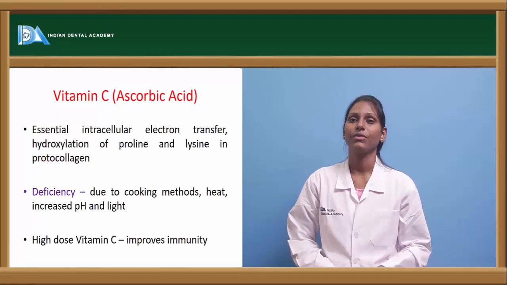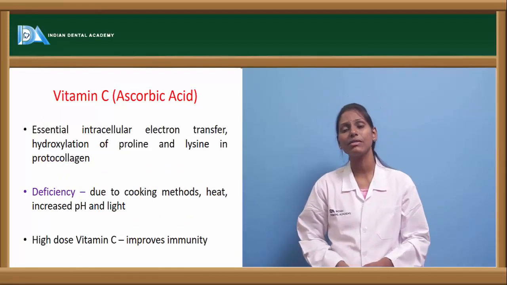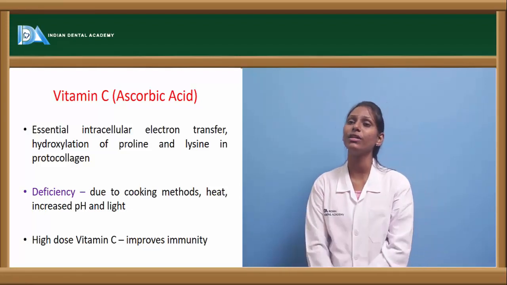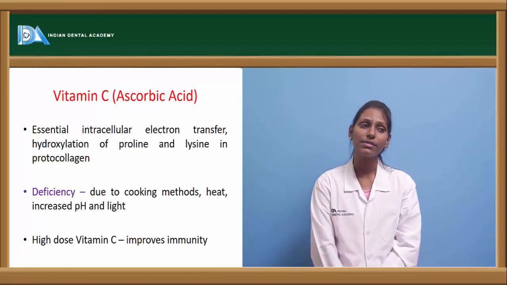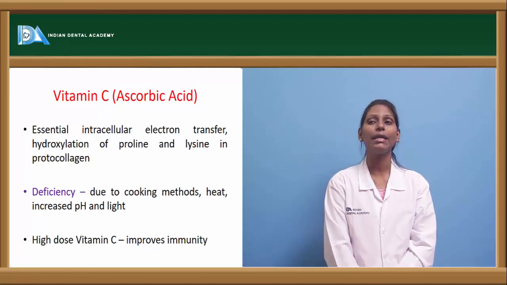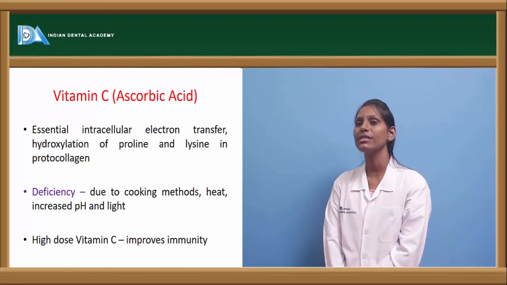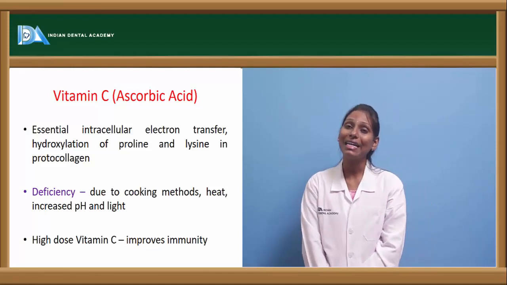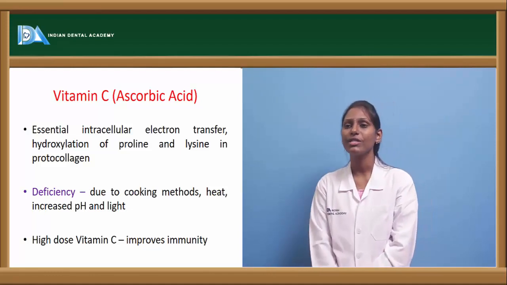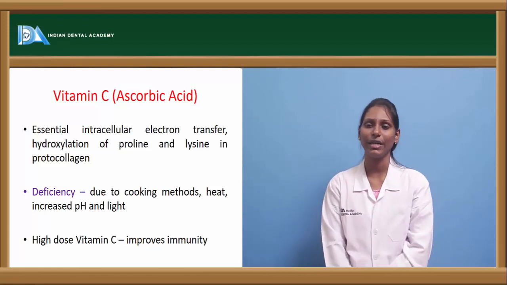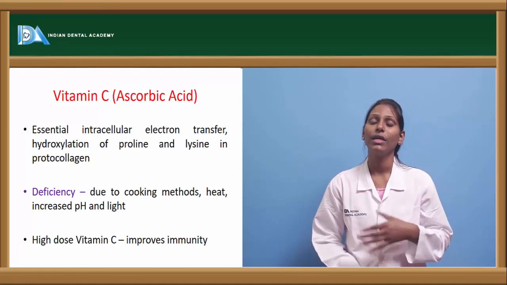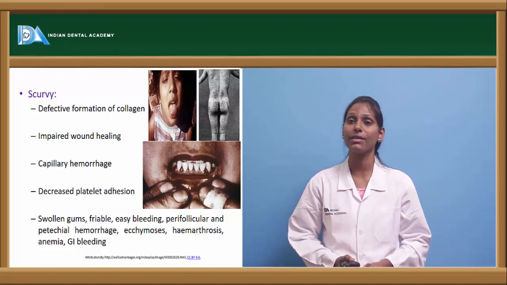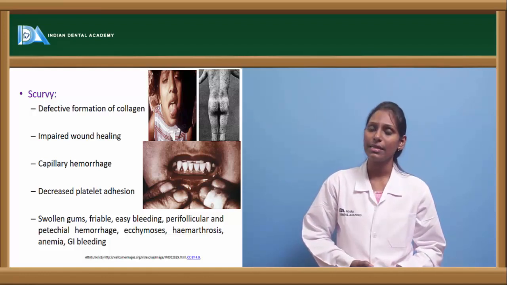Now coming to vitamin C, that is ascorbic acid. As we all know, vitamin C is very essential in maintaining collagen integrity. It is essential for intracellular electron transfer, and for hydroxylation of proline and lysine in procollagen. Deficiency of vitamin C is usually due to improper cooking methods and heat. Vitamin C is labile, especially when it is exposed to heat, increased pH and light. High vitamin C dosage can provide immunity also, okay. And scurvy is a condition that occurs because of excessive deficiency of vitamin C, especially less than 10 mg per day.